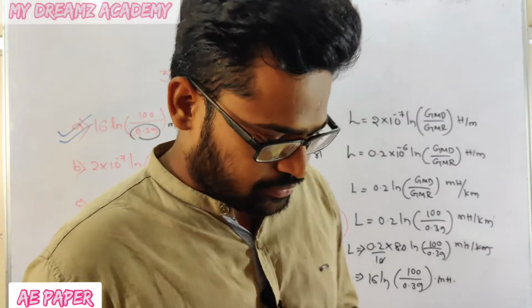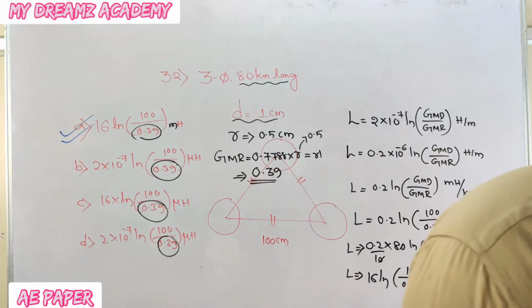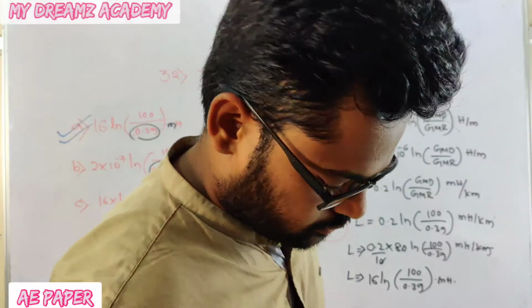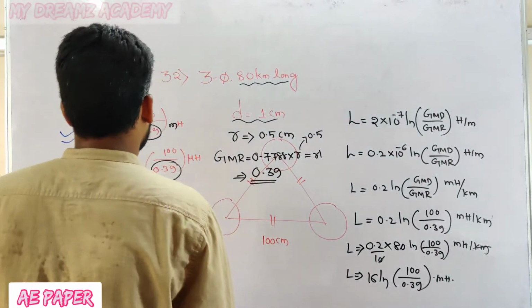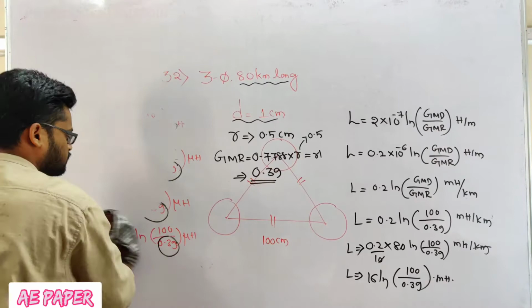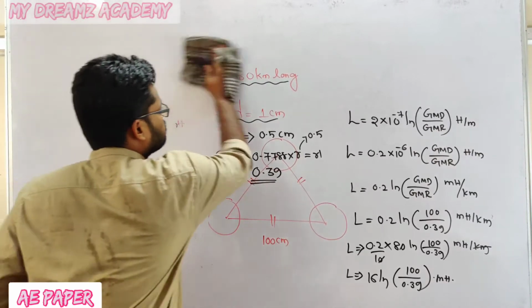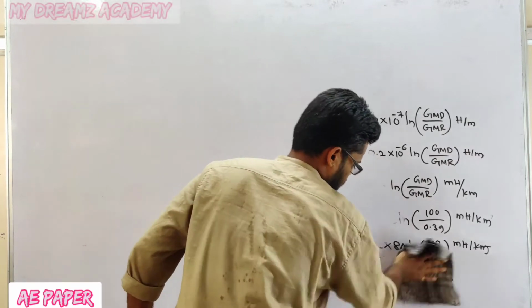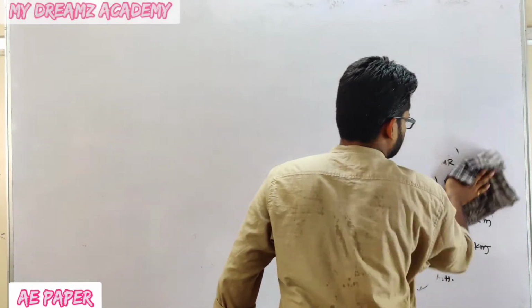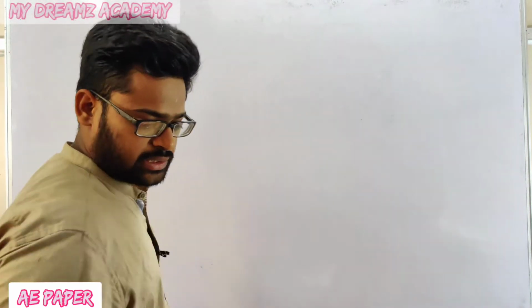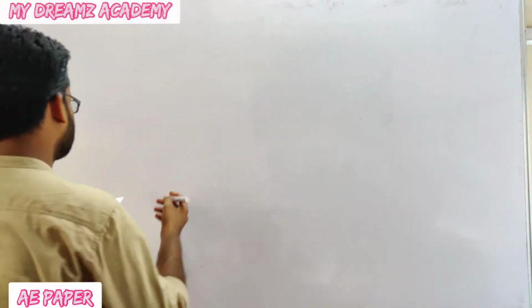Next we will go for question number 33. The question number 33 is from Laplace transform.